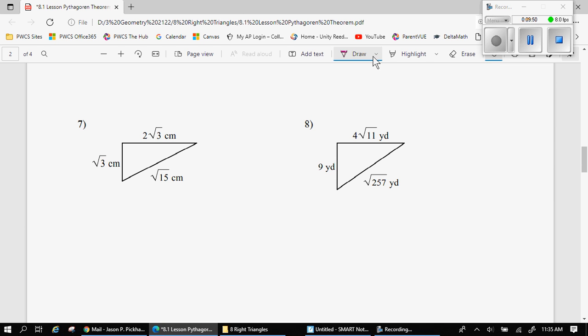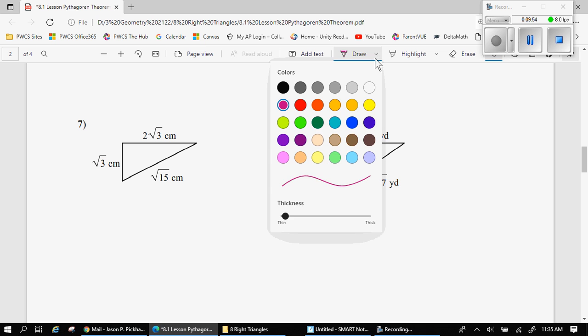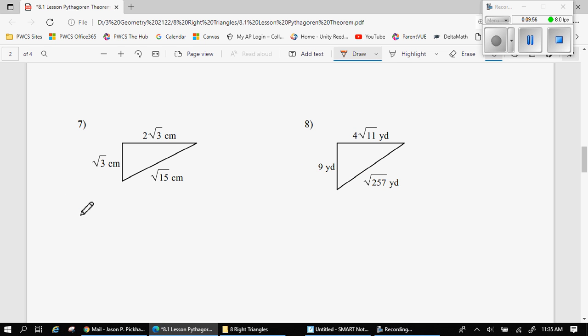So I'm going to do one more. In this case, root 15 is going to be our biggest side, so I'm going to make that c.